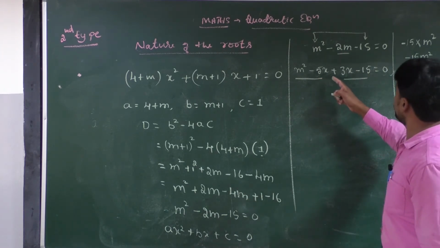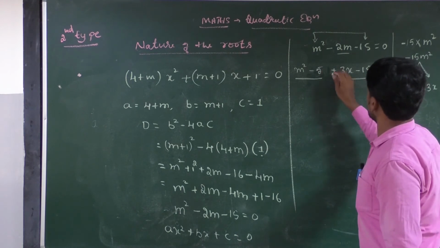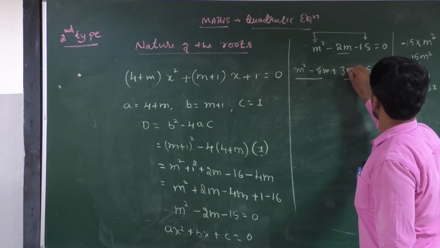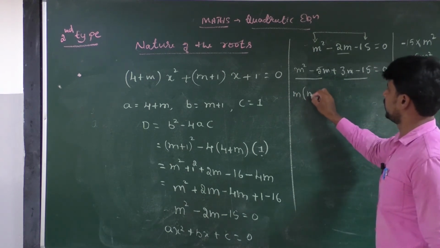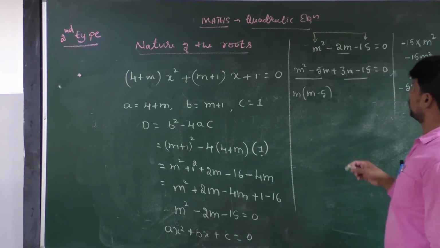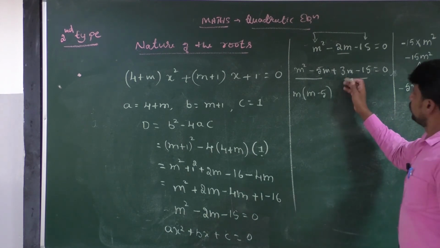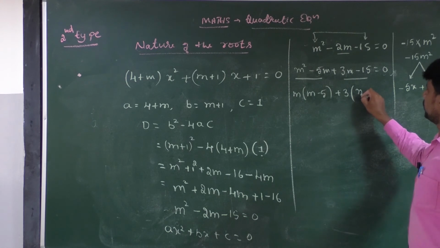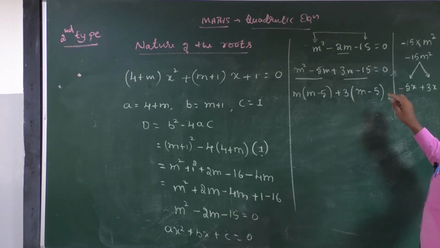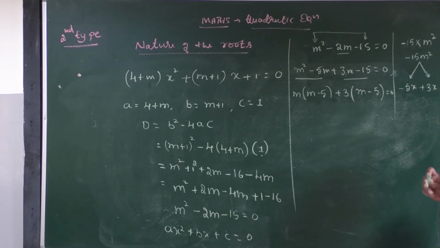Here what common is there? Instead of m, what common is there? M is common. Okay, take m as common. If you take m as common, the remaining is m minus 5. Here also we can take plus 3 as common. Okay, then the remaining term is m minus 5 is equal to 0.